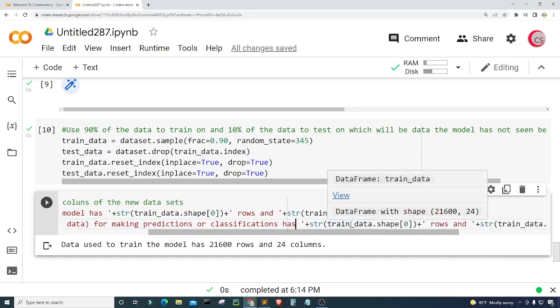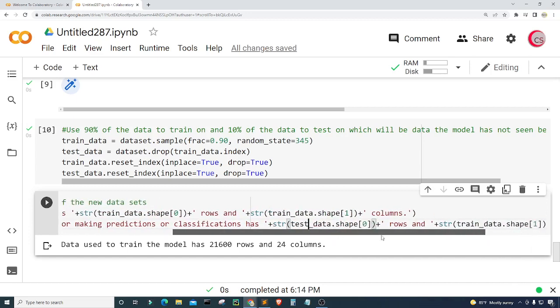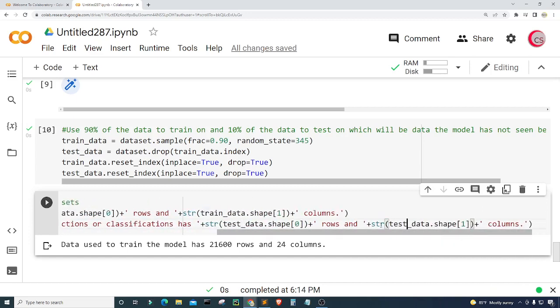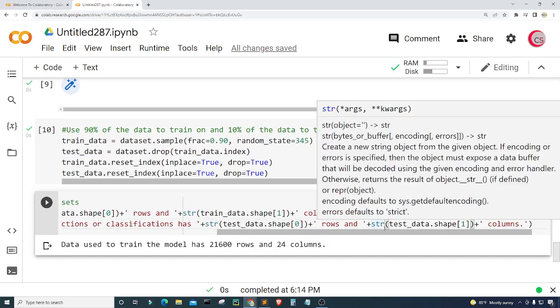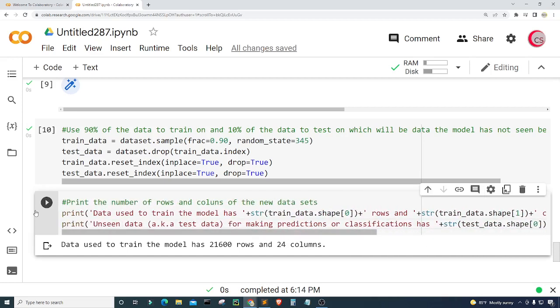Well, now we need to change this to be test data instead of train data. So test_data dot shape at position 0, which will be the rows, and test_data dot shape at position 1, which will be the columns. So let's go ahead and run this.